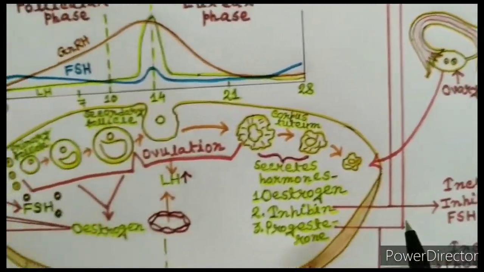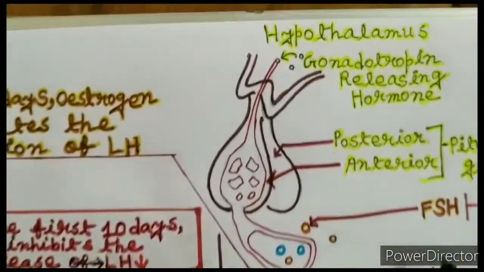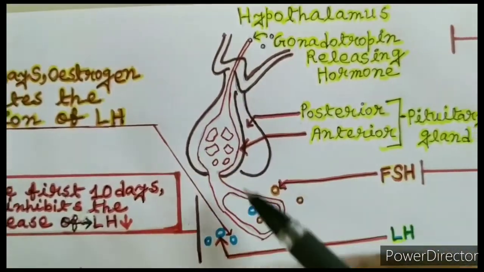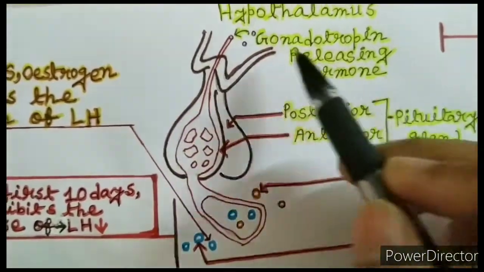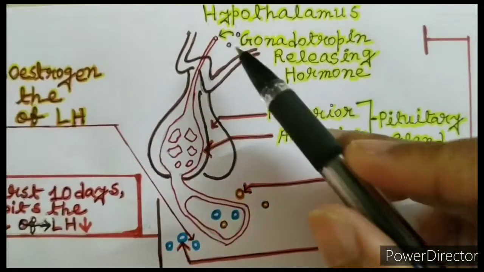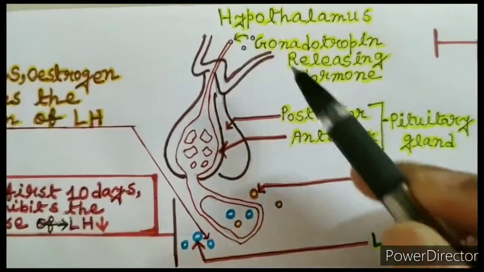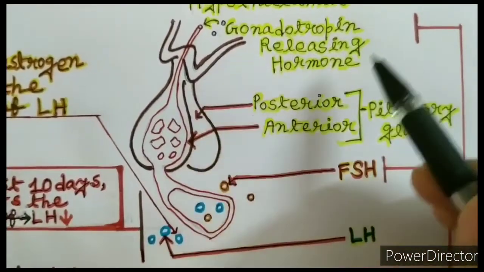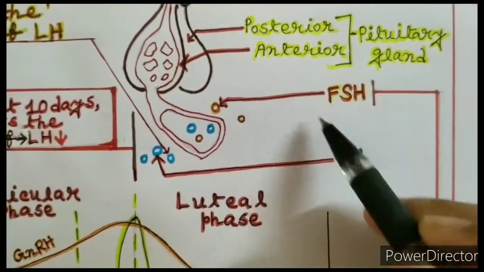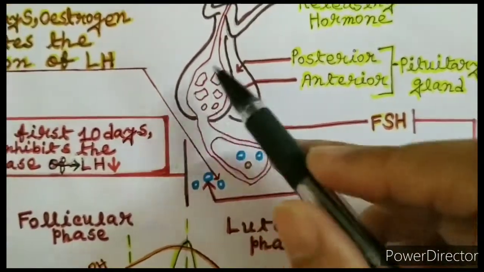Now, how do certain hormones control the menstrual cycle? Let me explain. Here you can see the pituitary gland is connected by a system of blood vessels to the hypothalamus. The hypothalamus produces gonadotropin releasing hormone that is transferred to the anterior lobe of the pituitary gland. This gonadotropin releasing hormone stimulates the synthesis and secretion of luteinizing hormone, or LH, and follicle stimulating hormone, or FSH, in the anterior pituitary gland.